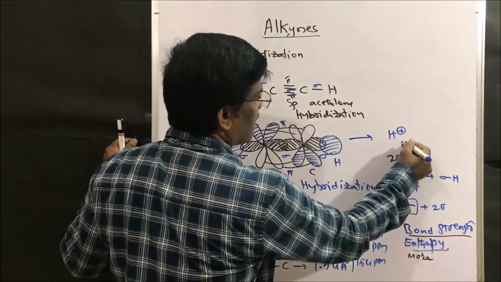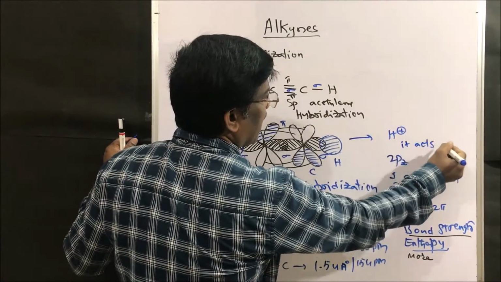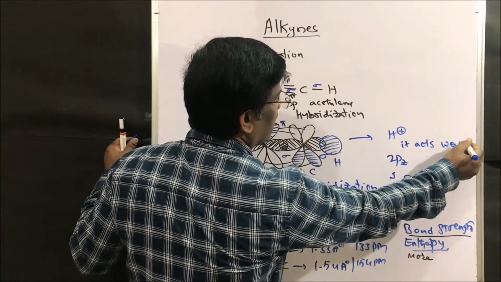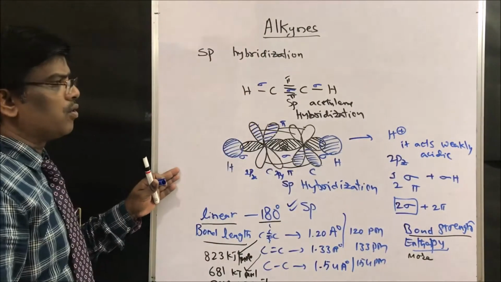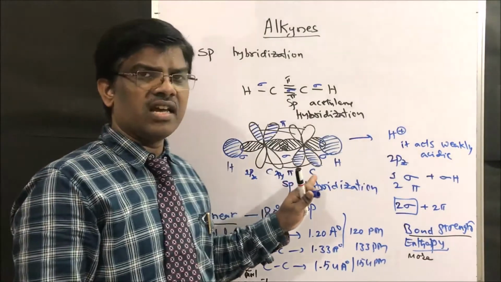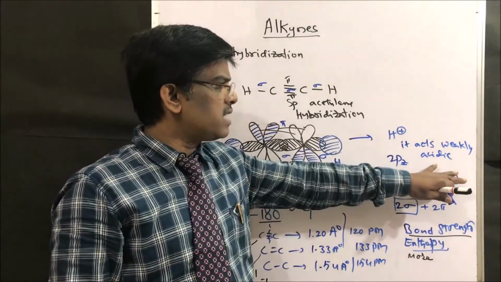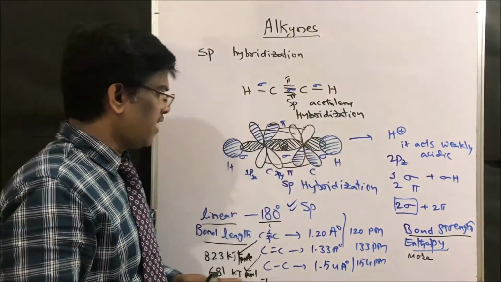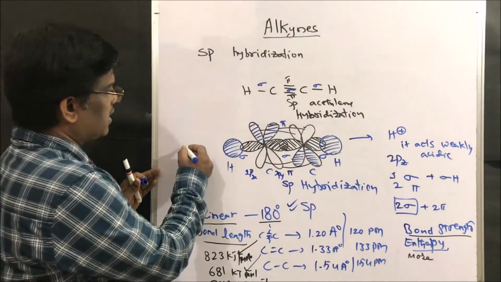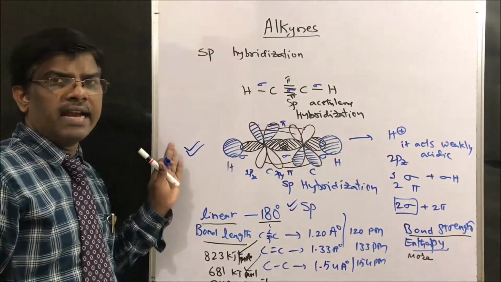So it acts as a weakly acidic compound. Alkynes are weakly acidic compounds. If you know the structure, then only you can understand why it acts as acidic. Right, friends? This is how sp hybridization takes place in alkynes.